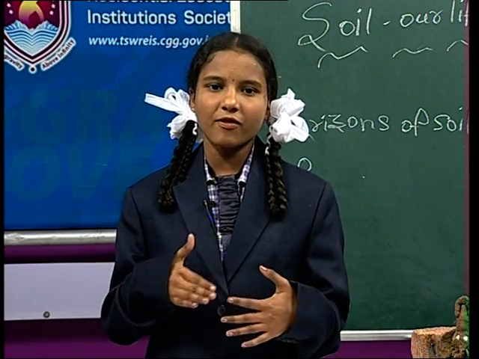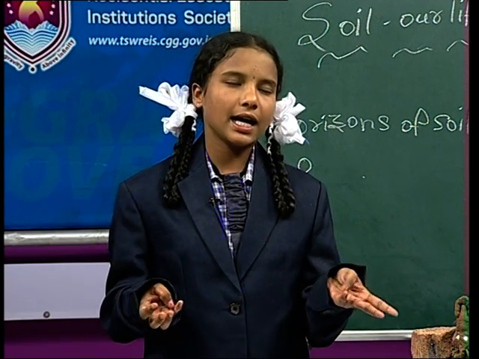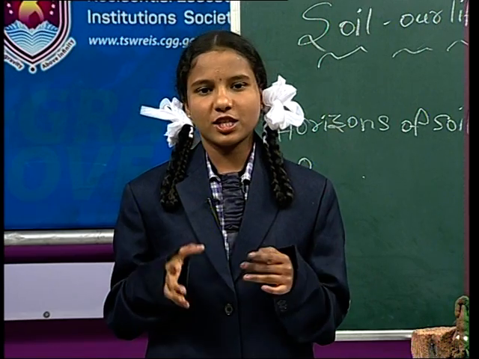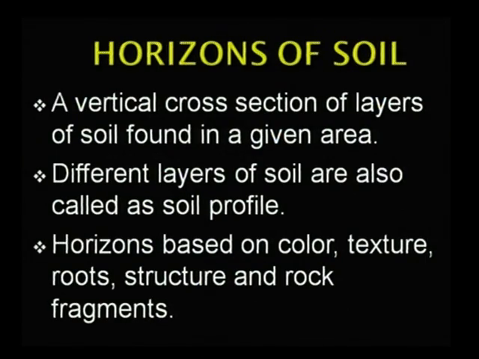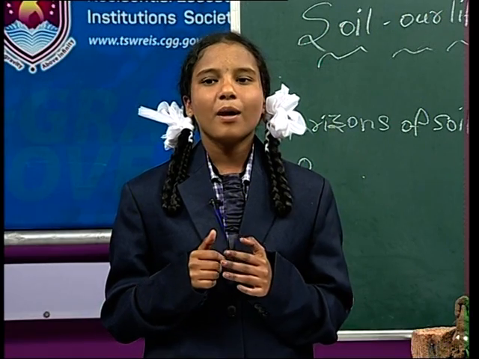How are horizons found out? By the color, texture, roots, structure and rock fragments, we can decide that the horizons are formed. And different layers are also called what? Yes, different layers are called the soil profile.